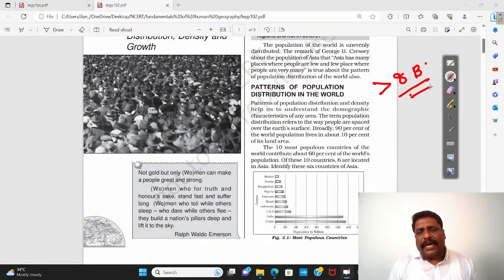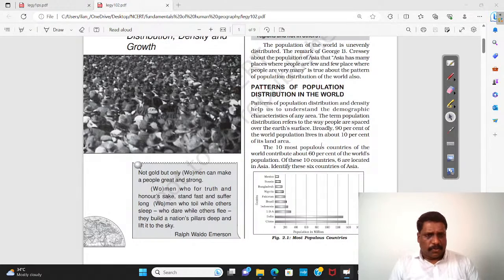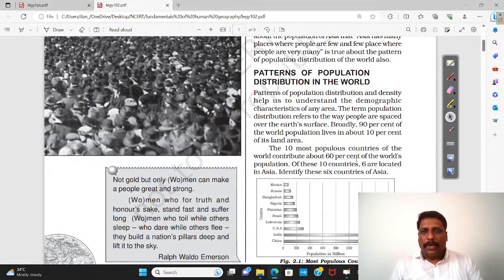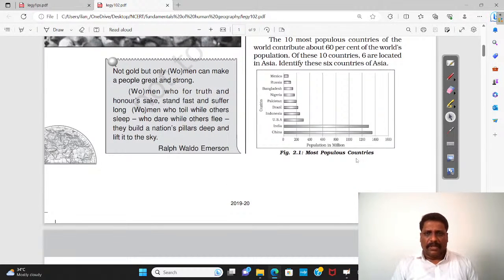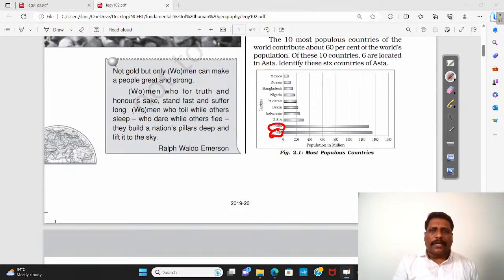Earlier, it was anticipated that 2025 would cross this 8 billion mark, but in 2023 itself we have crossed it. NCERT also talks about the 10 most populous countries in the world. Of course, as of now, the most populous country is China, immediately followed by its closest neighbor, India.